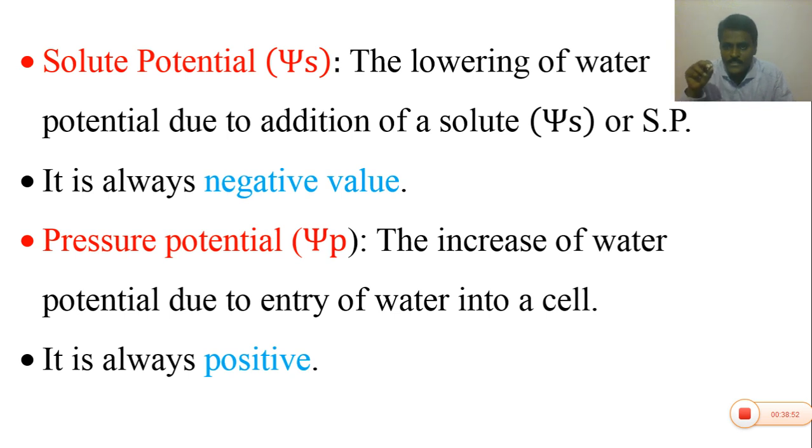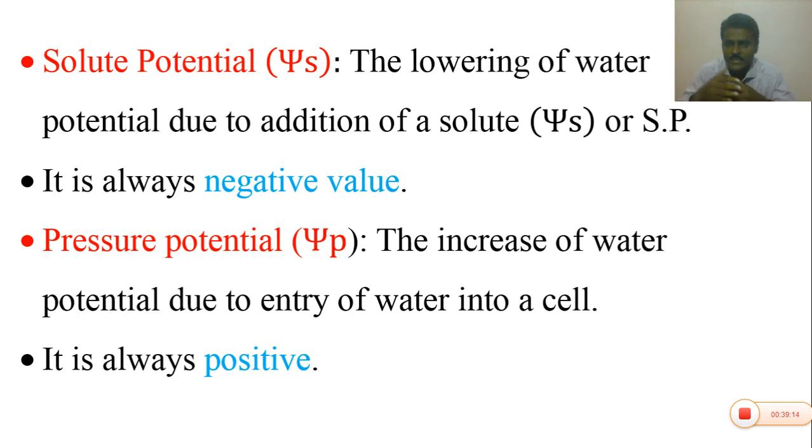Suppose if the water enters into the cell, the cell becomes turgid. Turgidity: the cell with full water is called turgid. Whenever the water content is increased in the cell, a pressure gradient is exerted inside the cell.